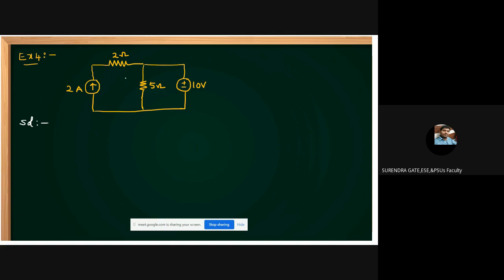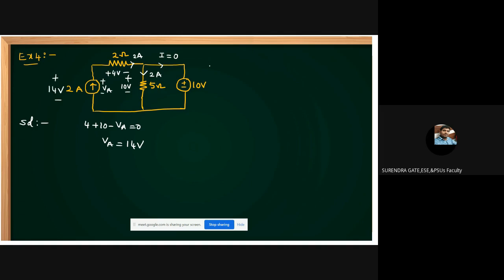Same as before, plus minus 10 volts. 10 by 5 is 2 amperes. Then what is the current here? 0. Clear? It is 0. Plus minus 4 volts, this plus minus 10 volts, this plus minus VA. Apply KVL here. 4 plus 10 minus VA equals 0, VA equals 14 volts.